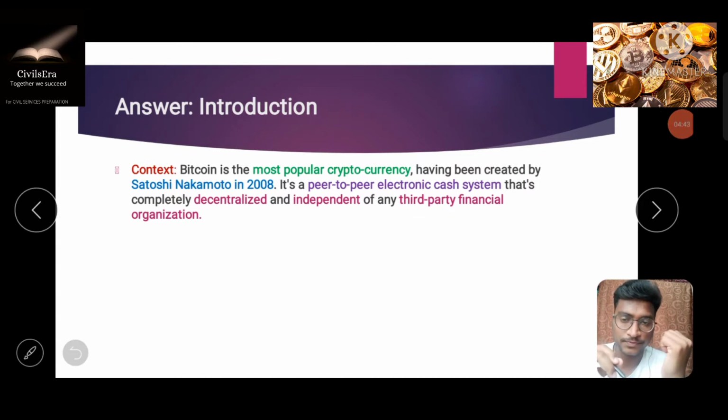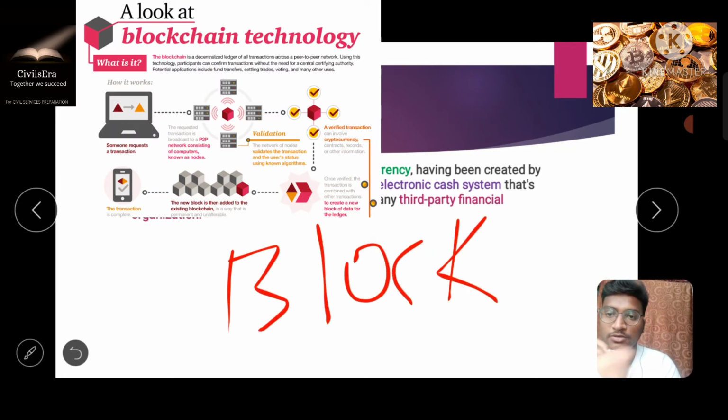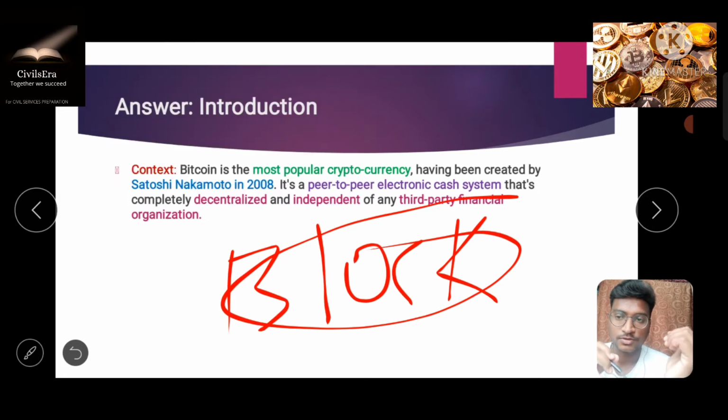And you can also mention that a cryptocurrency works on the format of blockchain technology. What is blockchain technology? The whole concept of cryptocurrencies is built on this blockchain technology. How does this blockchain technology work? What are the applications of it? What are the challenges of this blockchain technology? We shall discuss in our further lectures. So let's understand what are the other ways of introducing cryptocurrencies.